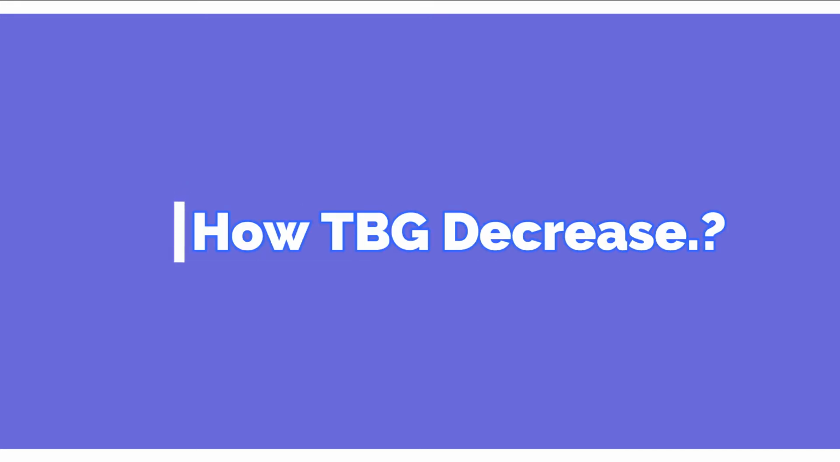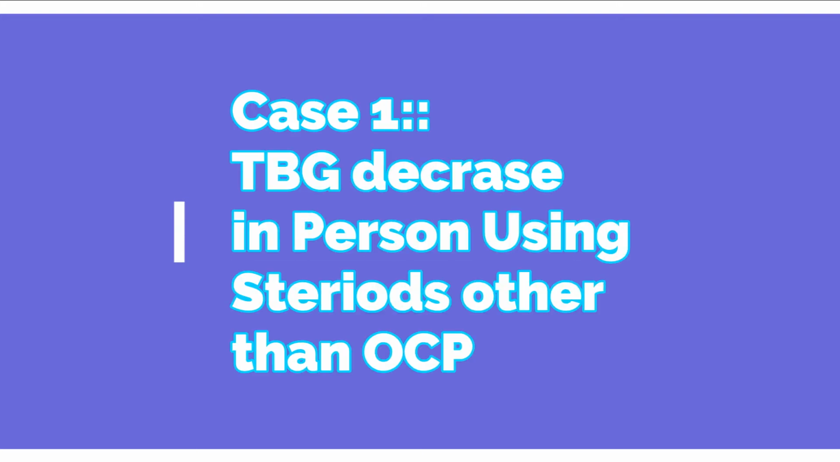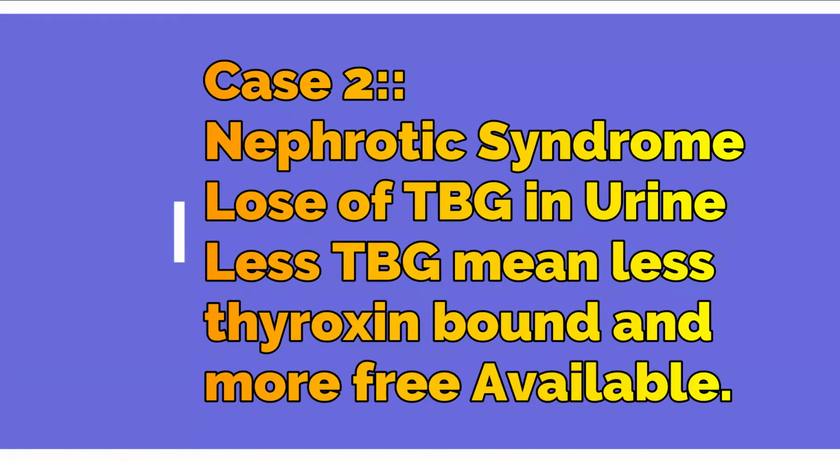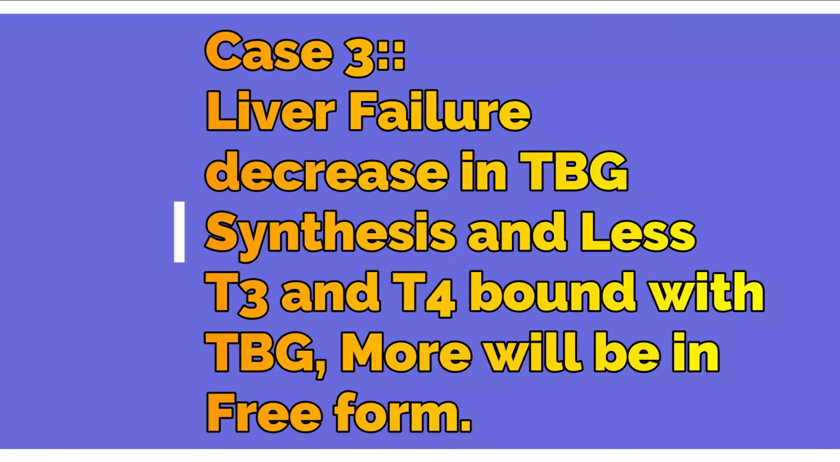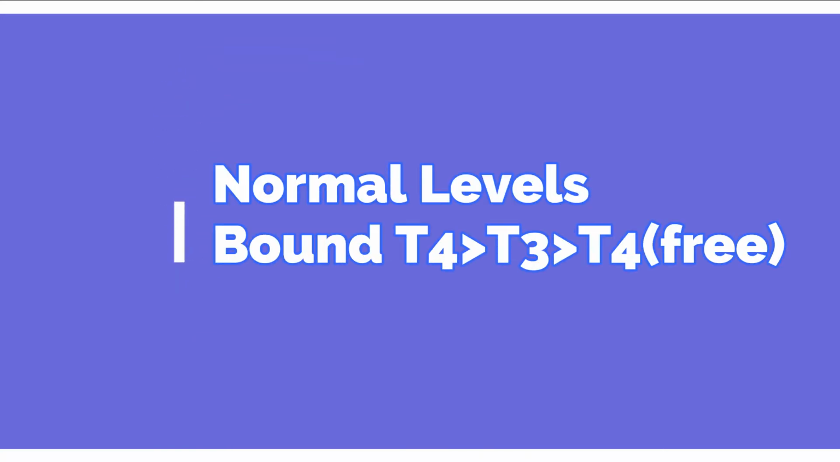Can you name the conditions? Yes, a person using steroids other than the oral contraceptive. And similarly in nephrotic syndrome, because in nephrotic syndrome there is a loss of protein in the urine and less protein is available, so less amount is in the bound form and more free, or active, amount is available. In liver failure, less TBG is produced by the liver, and similarly less is in the bound form and more free T3 and T4 is available. In the normal condition, bound T4 is higher than T3, and T3 is higher than free T4.